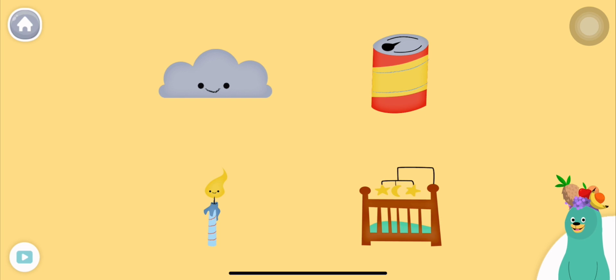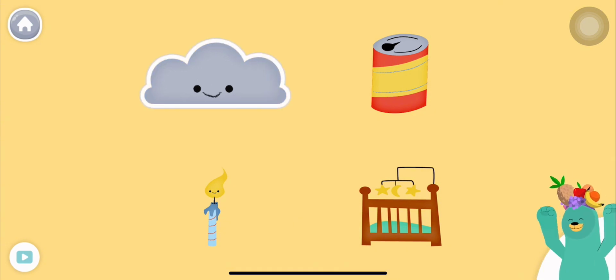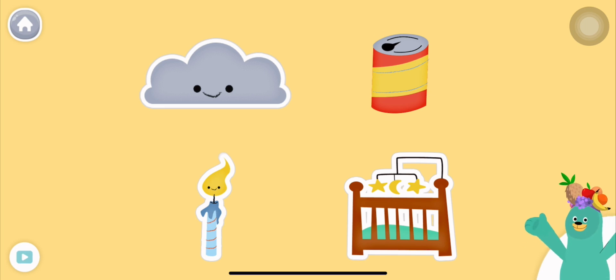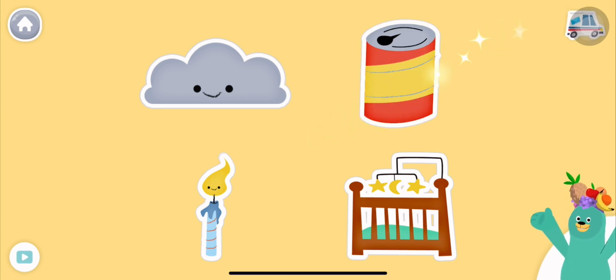All of these things start with the k sound. Tap them all and listen to the k sound at the beginning. Cloud, candle, crib, can. Good work!